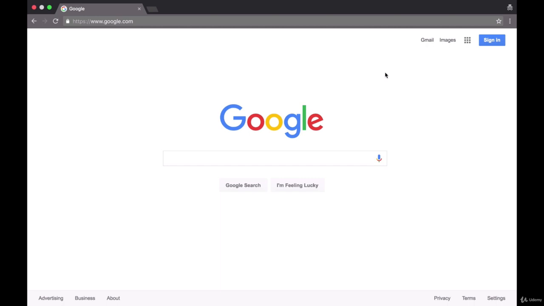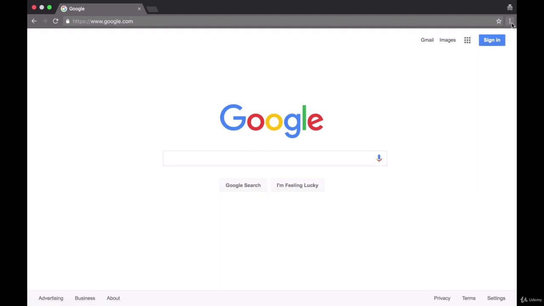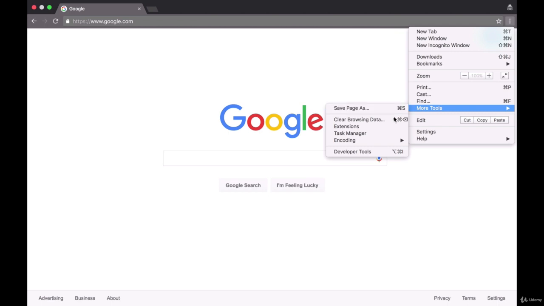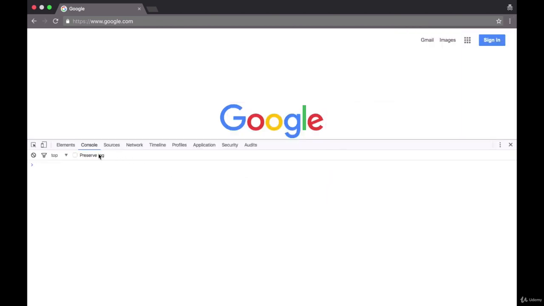To explore constructor functions, we are going to use the Google Chrome console. So let's open a window of Chrome. Then to open the console, you can simply press Command, Option, and J. Or you can come up here and click on this menu button, go to More Tools, and click Developer Tools. That will open the console for you. Just make sure that it's on the right tab.